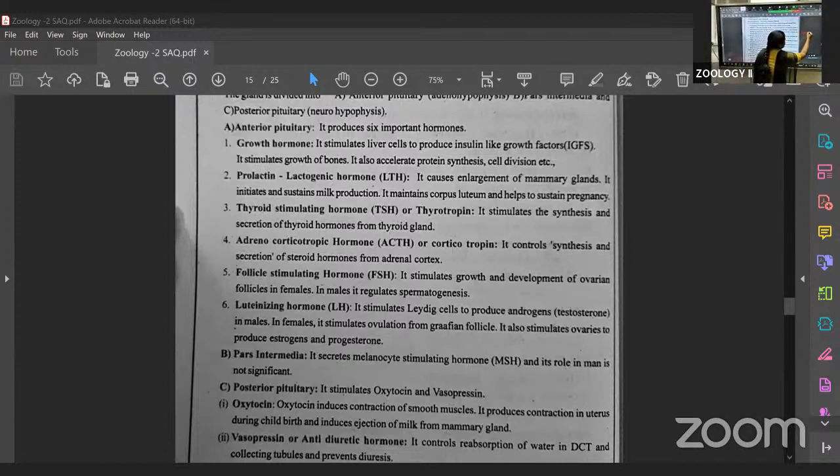Inside the diencephalon, mainly the thalamus is present.